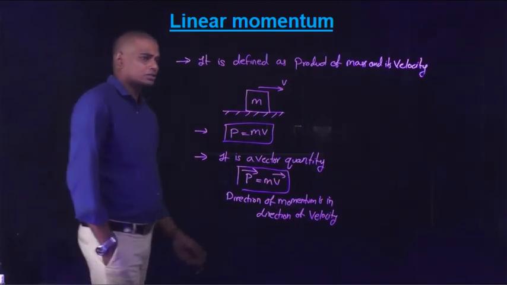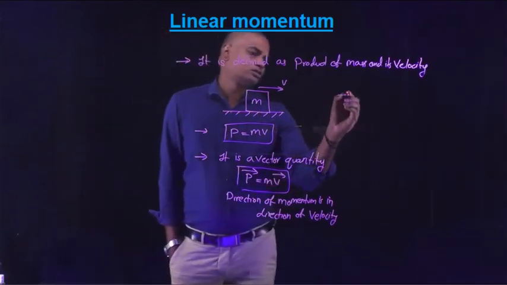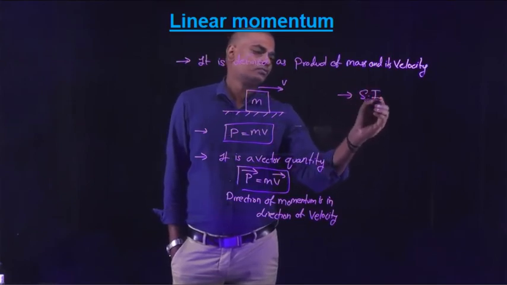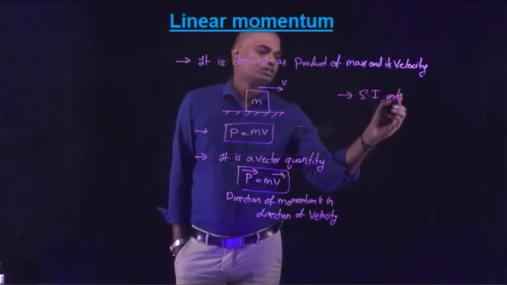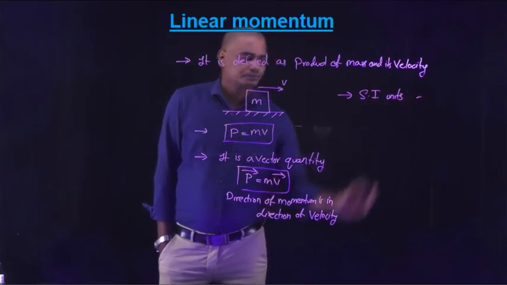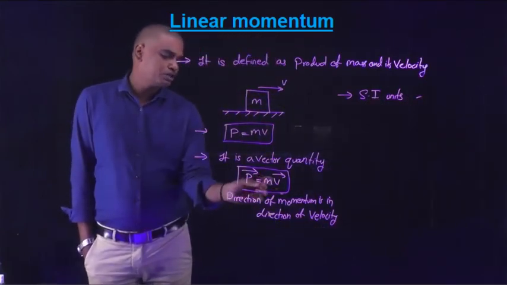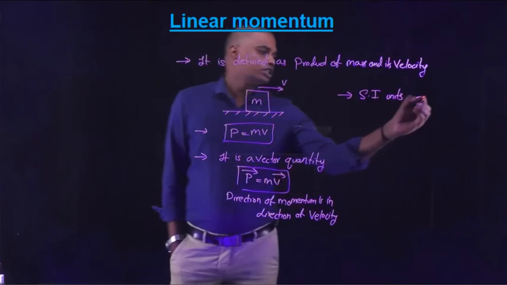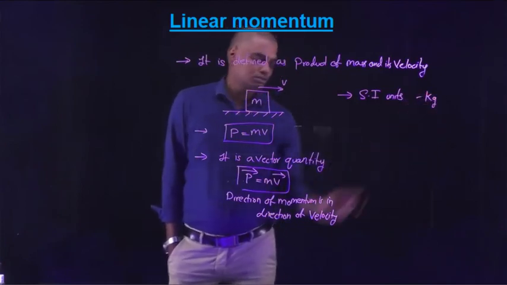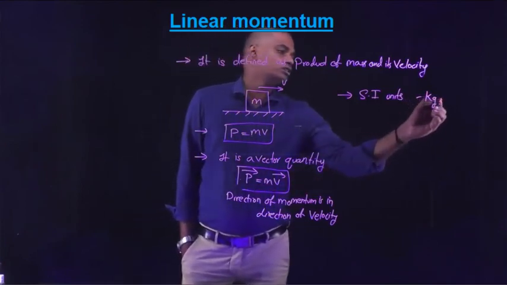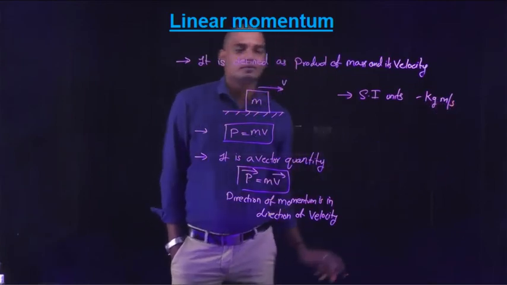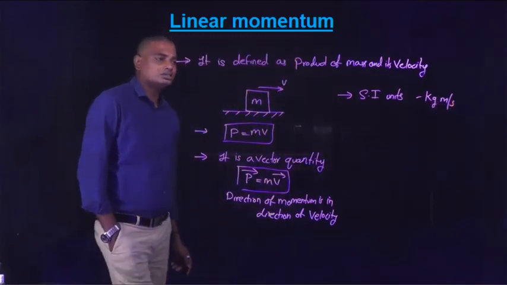So let us see what the SI units are. SI units of momentum: here momentum is mass into velocity. Units for mass is kg and units for velocity is meter per second. So the SI unit is kg meter per second.